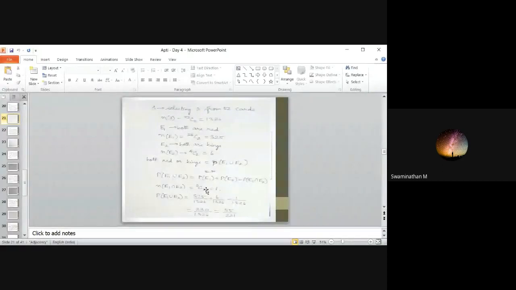Srimati, in red cards, how many kings are there? Reply for this. In red cards, how many kings are there? 2. So you are going to select 2 cards. So 2C2, it is 1. Totally you have 2 kings in red cards and you are going to select 2 cards. So 2C2. It's so direct, right? Now you got it or not? Total possibility is 2 and you are going to select 2 cards. So 2C2 is 1. Okay. I hope you understood.